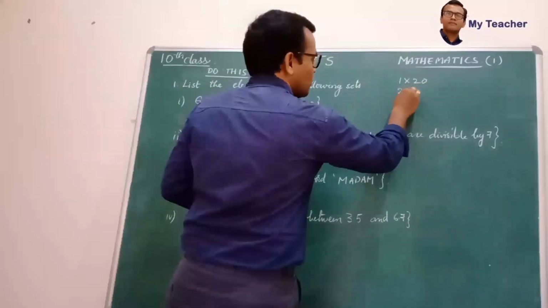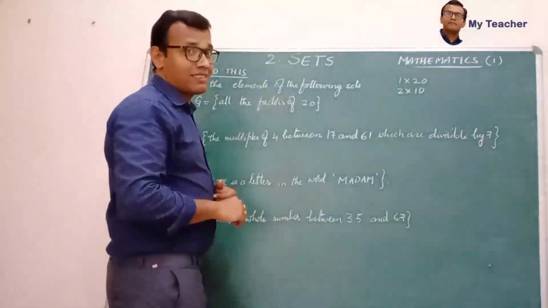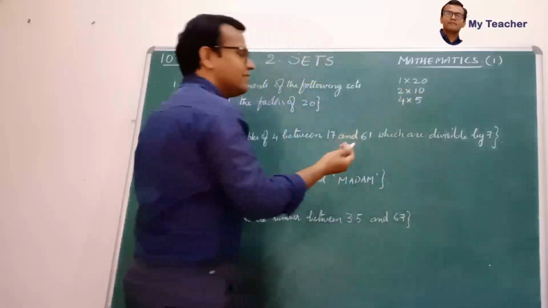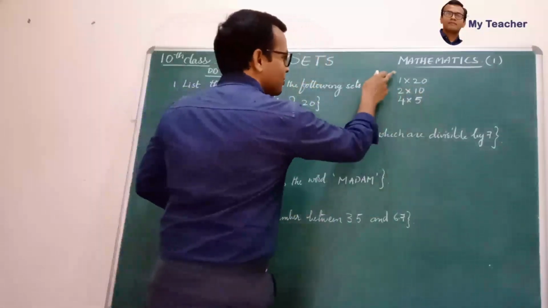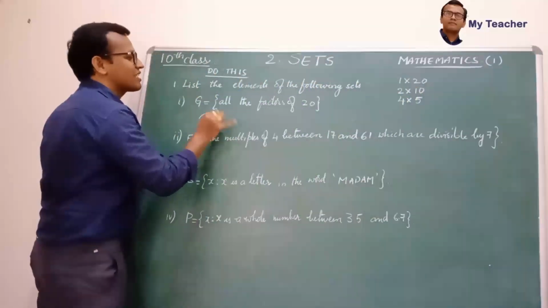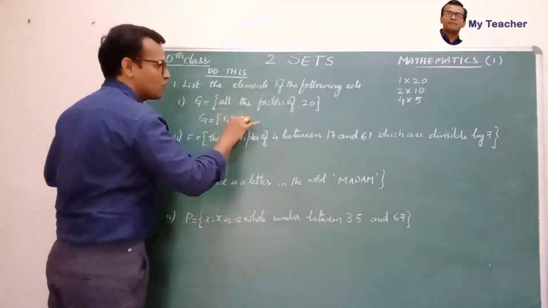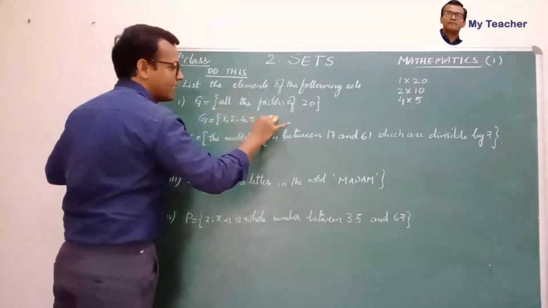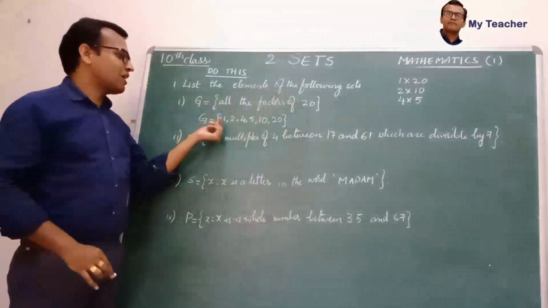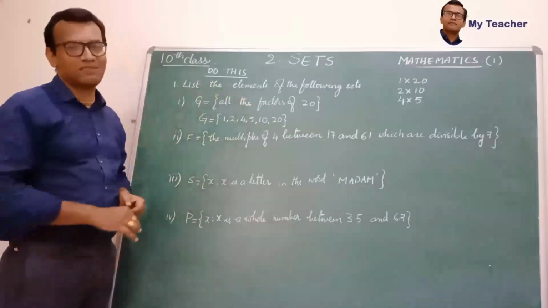Next, 2 tens are 20. Yes. And 3 is not a factor of 20. 4 5s are 20. Yes. And then 5 4s are 20. So these are all the factors of 20. So let me list out the elements of the set: 1, 2, 4, 5, 10 and 20. So all the factors of 20: 1, 2, 4, 5, 10 and 20. This set is the answer for that.